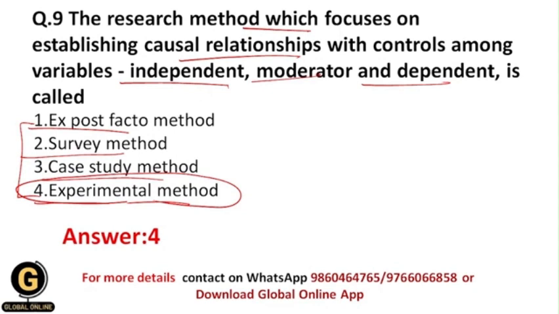And I have told you earlier what the ex post facto method is, what the survey method is, and what the case study method is. Here within the ex post facto method I won't have control over the variables, right? That's why it gets eliminated. Within the survey method, though I will have the variables, still my focus is not on establishing causal relationships, because here I am getting the opinions from my respondents.